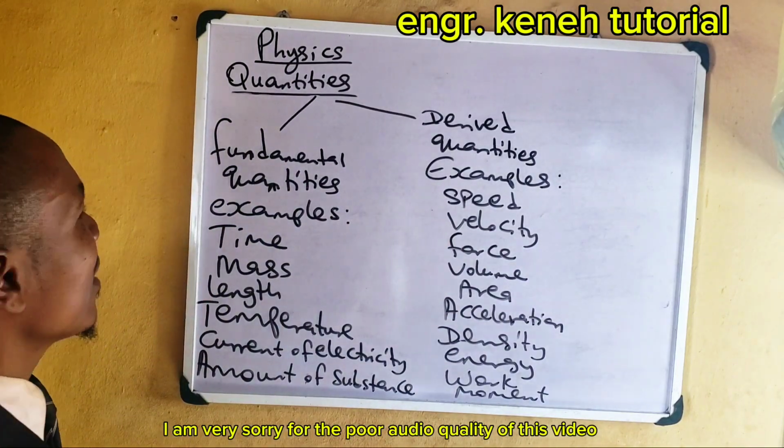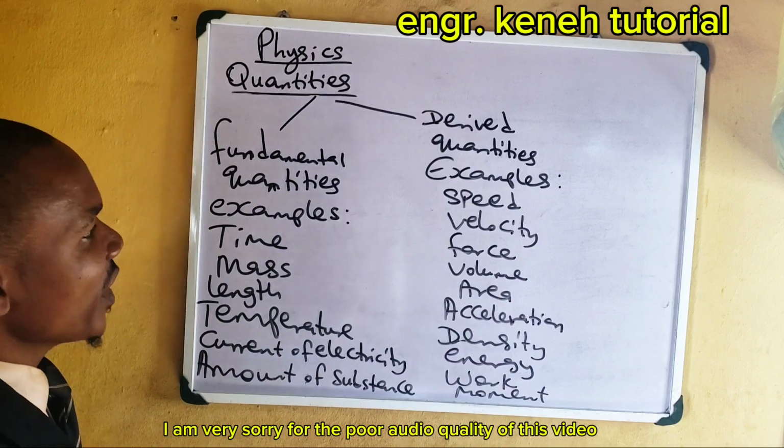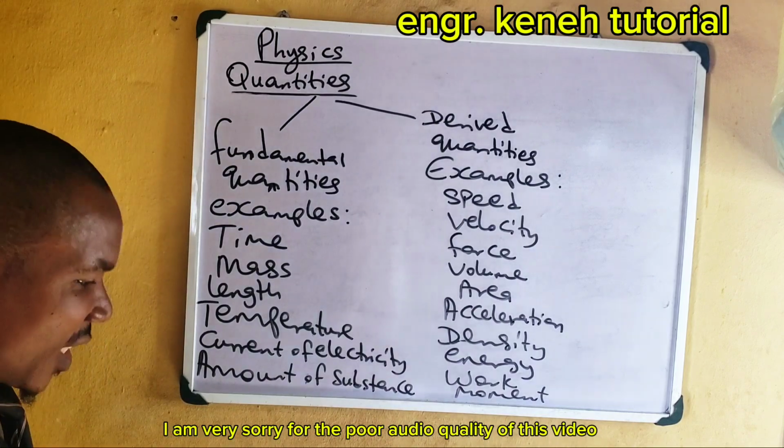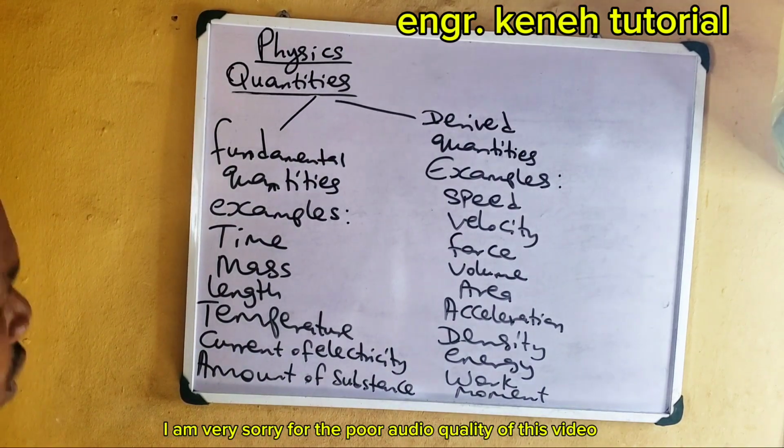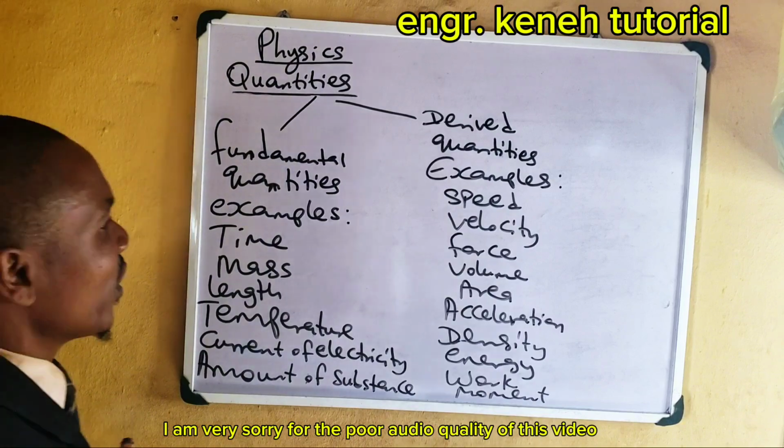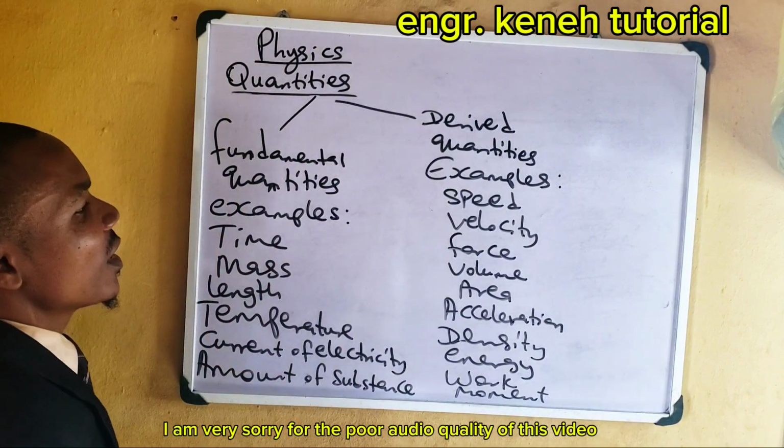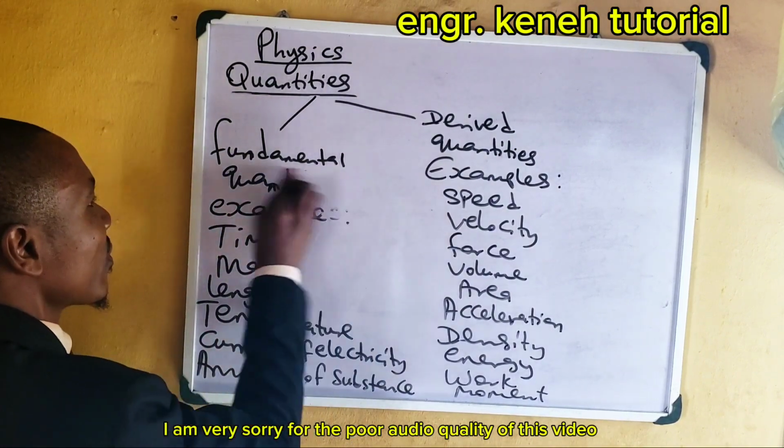Alright, sometimes instead of hearing quantities, you hear units. You hear units. So let's explain what fundamental units and derived units are all about.